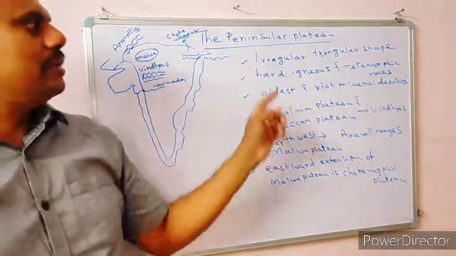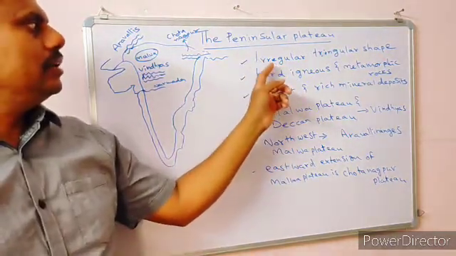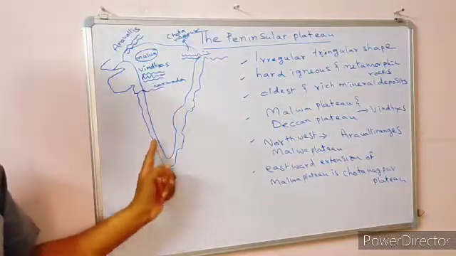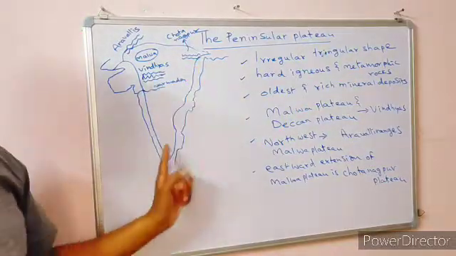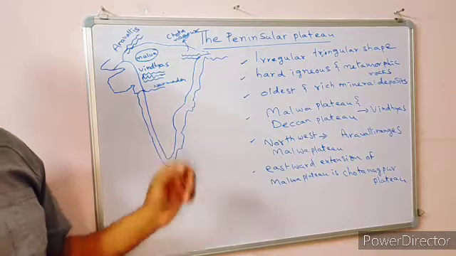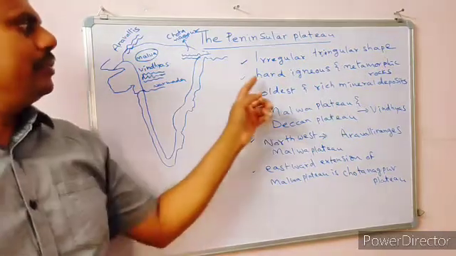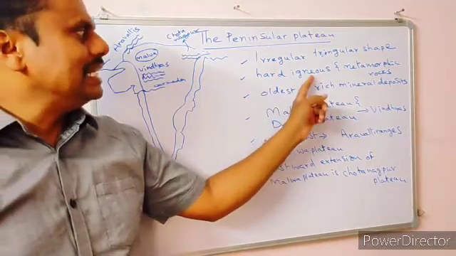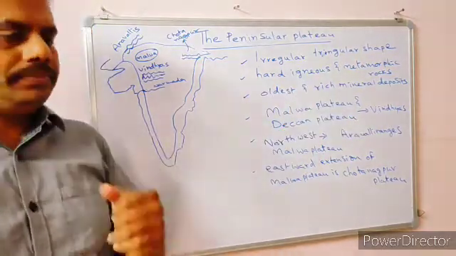See, this Peninsular Plateau is actually in an irregular triangular shape. Which shape is it? Irregular triangular shape. Understood? This is the first one. And this plateau is made up of which rocks? Hard, igneous and metamorphic rocks.